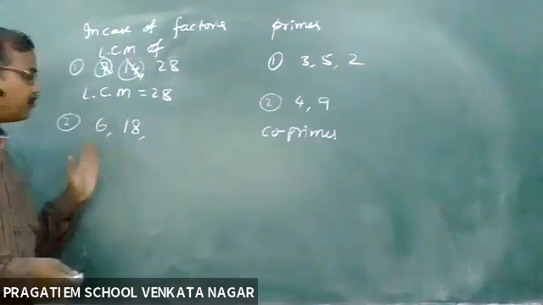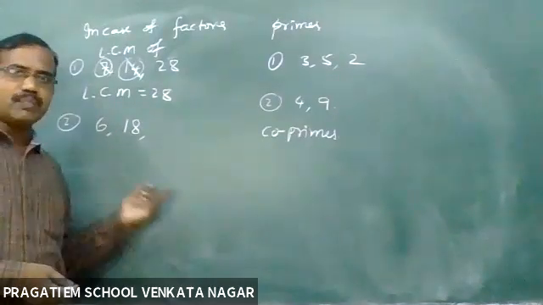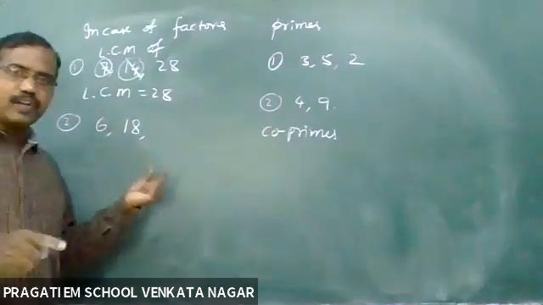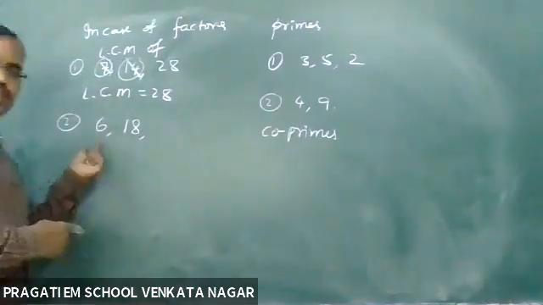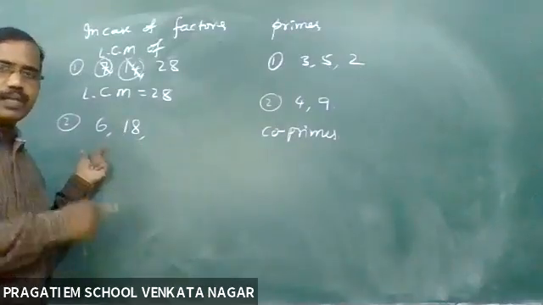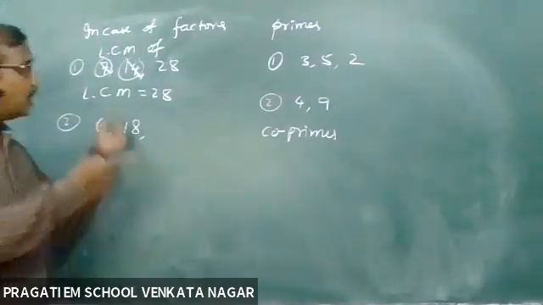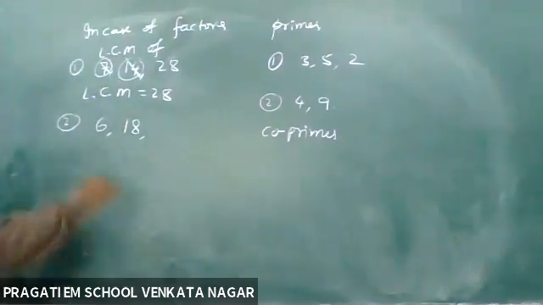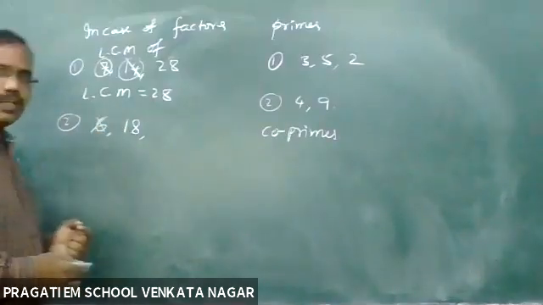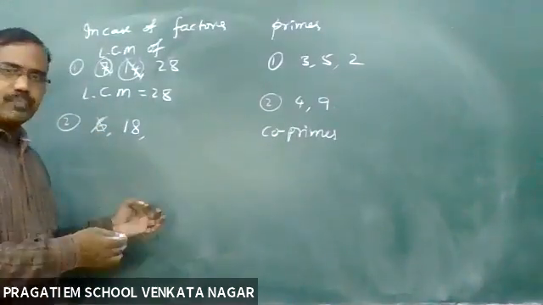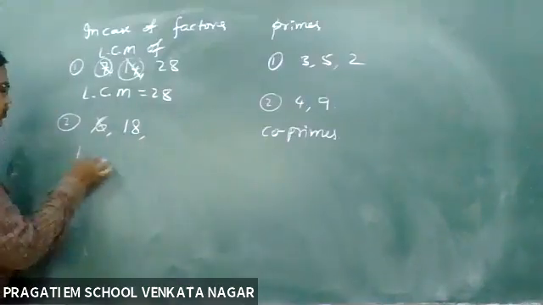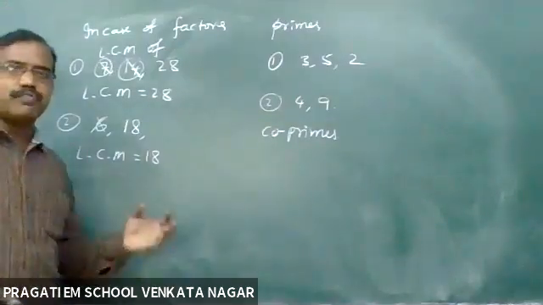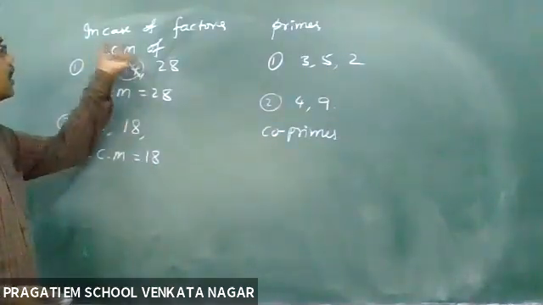Okay, children. Next, 6 and 18. Find the LCM of 6 and 18. What is the biggest number here? 18 is the biggest number. Is there any factor for that number? Yes. 6 is a factor because 6 times 3 is 18. As I said in the first example, if any factor is there, just strike it off. The remaining number, the last number, is the LCM. In this way, very easily you can find the LCM in the case of the factor situation.